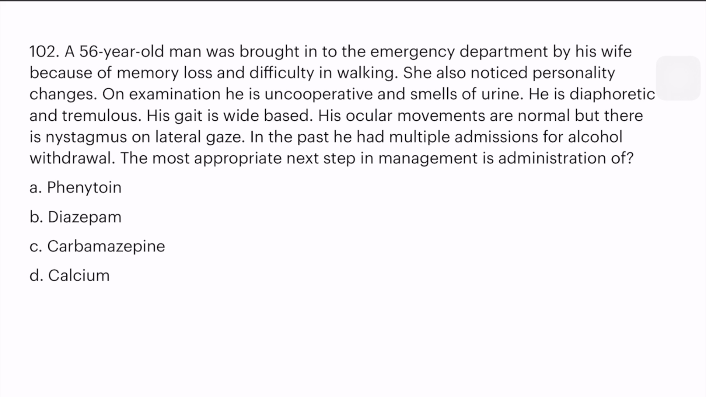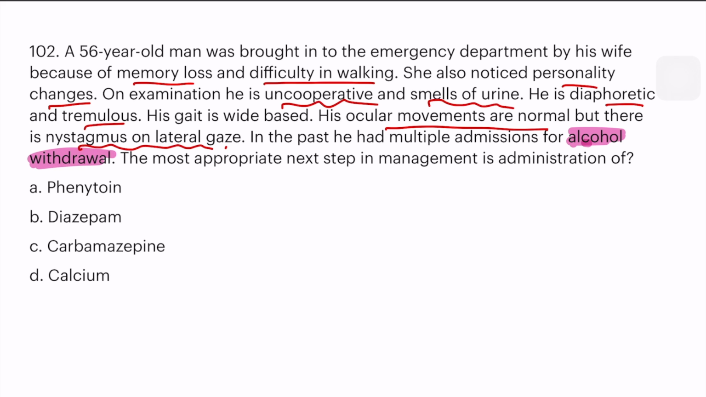A 56-year-old man was brought into the emergency by his wife because of memory loss and difficulty in walking. Noticed personality changes. Uncooperative, smells of urine. He is diaphoretic and tremulous. Gait is wide-based. His ocular movements are normal, but there is nystagmus on lateral gaze. Multiple admissions for alcohol. Okay, this is a case of alcohol withdrawal. What is the next step? The next step is diazepam.